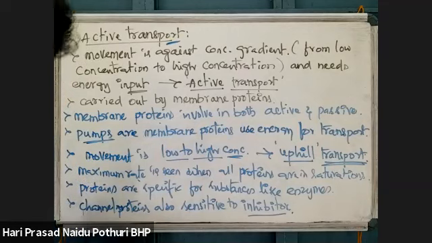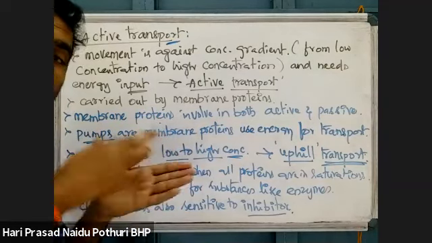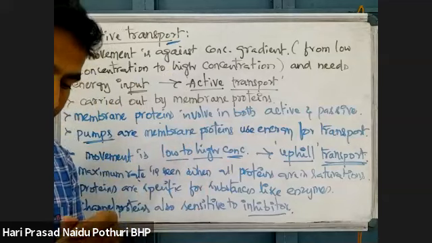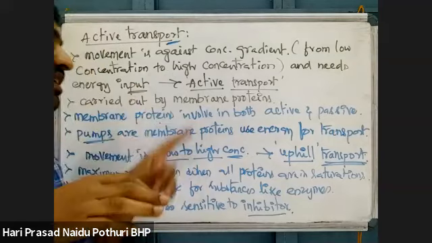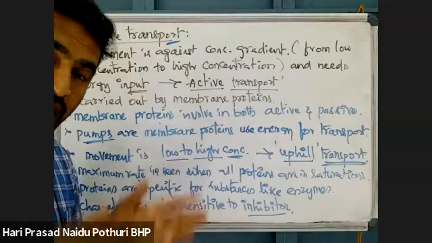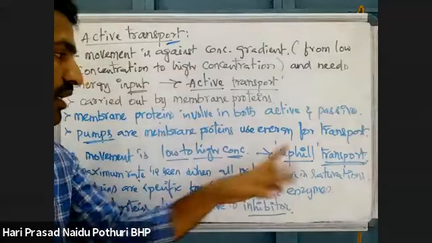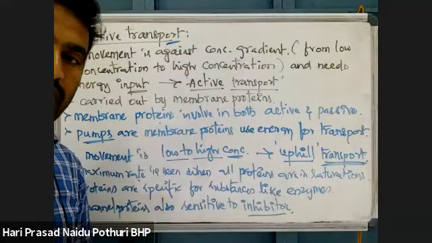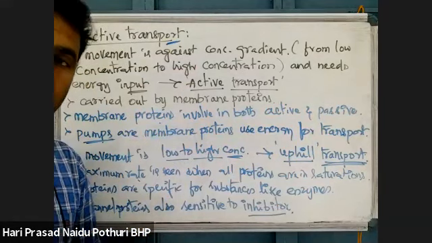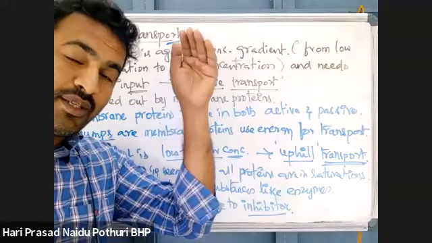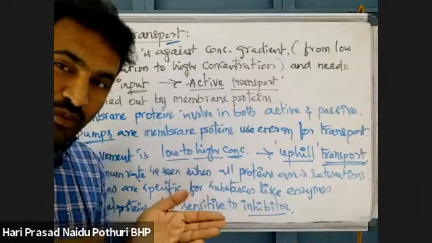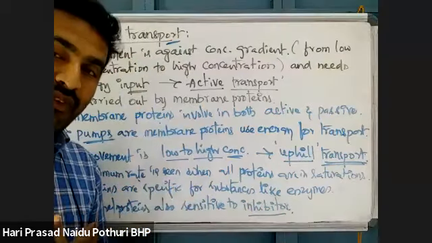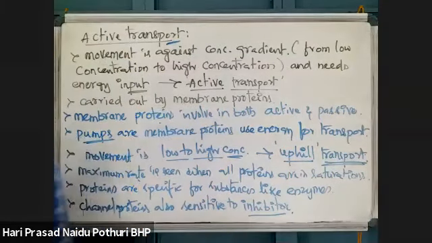Active transport means movement of particles from low concentration to high concentration. As movement is from low to high, they need energy. As energy is required, it is called active transport. Movement from low to high is what we call uphill transport. Just now I told you, falling from a building to the ground is very easy, with no need of energy. If we move from bottom to top, there is a need of energy, uphill movement. This is simple active transport.